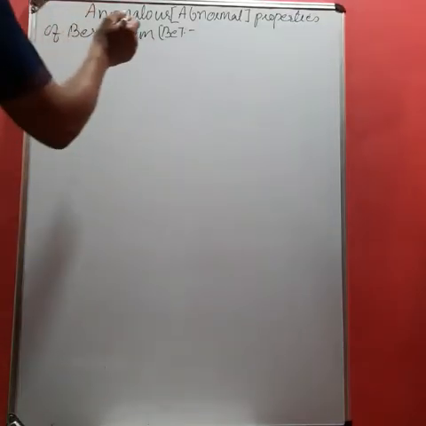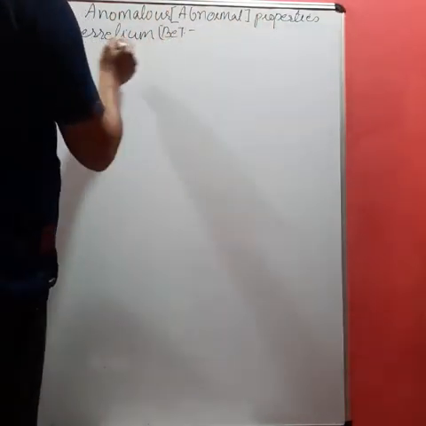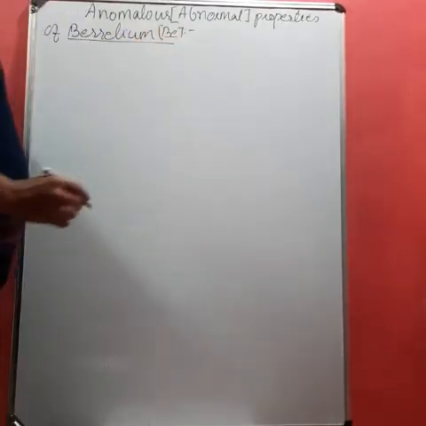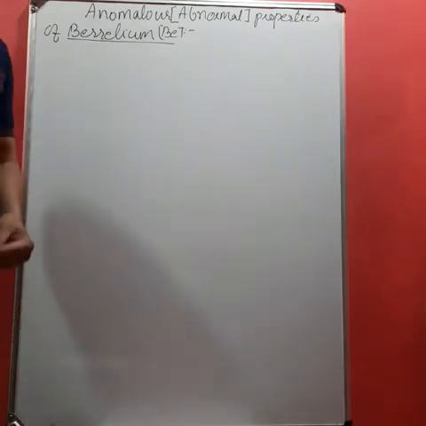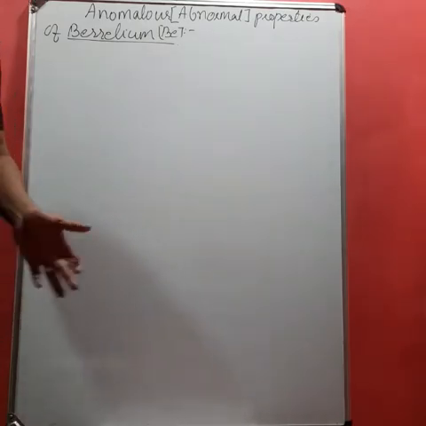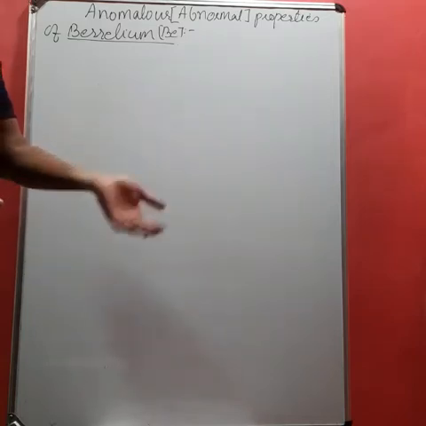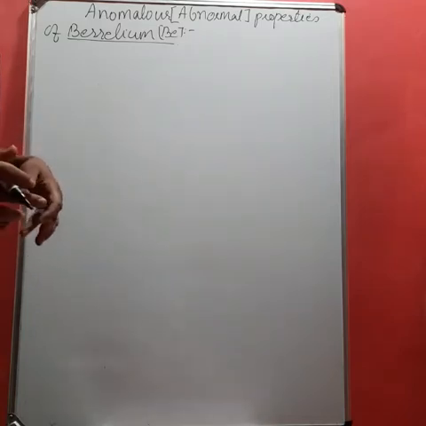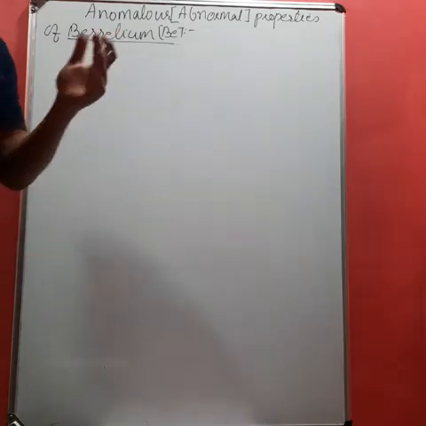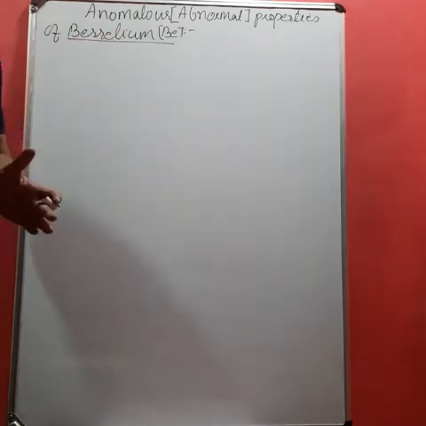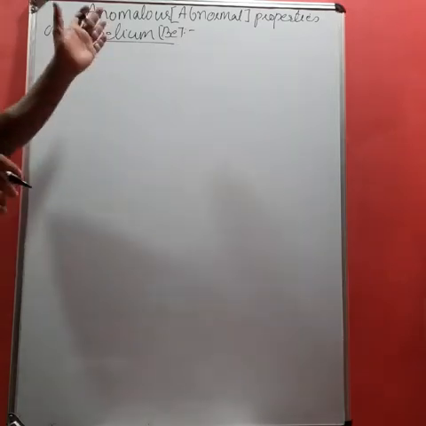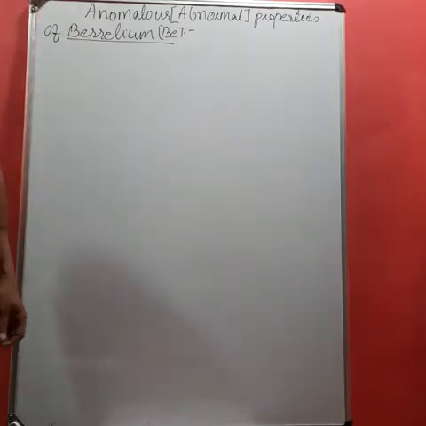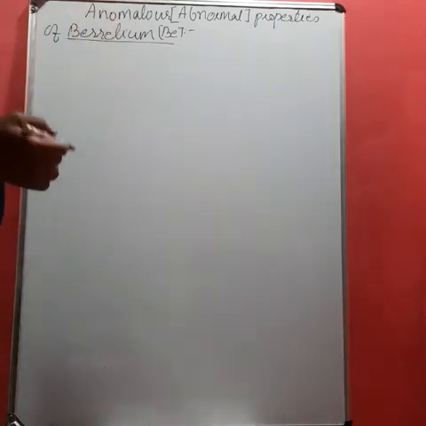Yes, student, anomalous or abnormal properties of beryllium. Student, during the study of alkaline earth metals, we have checked that beryllium, which is the first element of the second group and the second period, shows very abnormal, that is, different properties as compared to the elements of the same group. This type of behavior shown by an element is known as abnormal behavior.